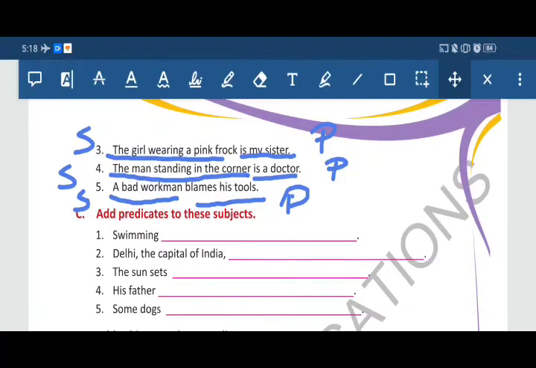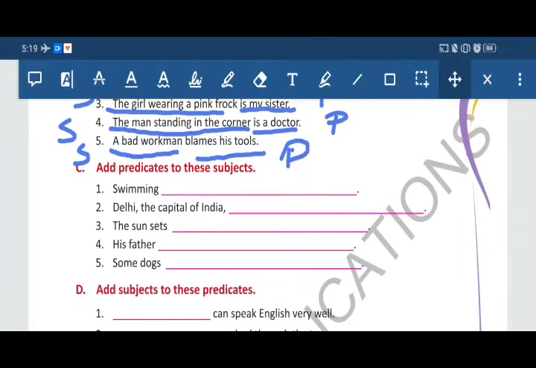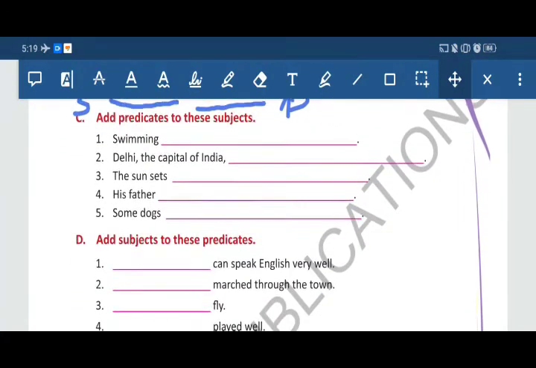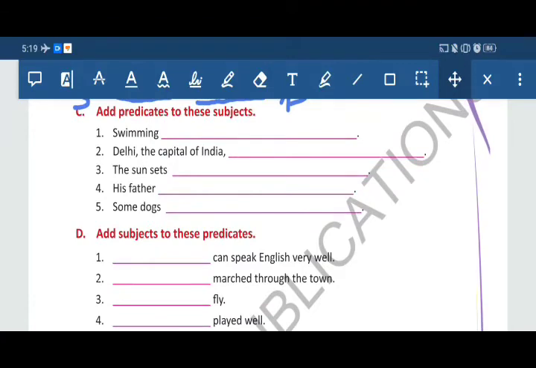Hope you understood, students. Now come to Exercise C. Add predicates to these subjects. These are some suggestions; you can make your own sentences and add your own predicates. First one: swimming is a good exercise. Second: Delhi, the capital of India, is a metropolitan city. Third: the sun sets in the west.